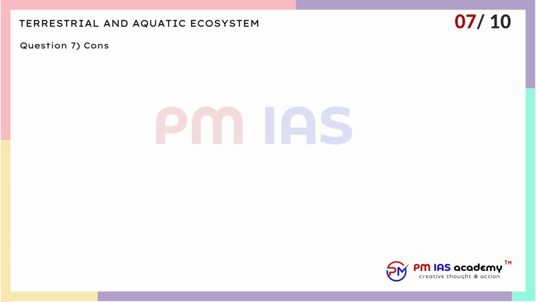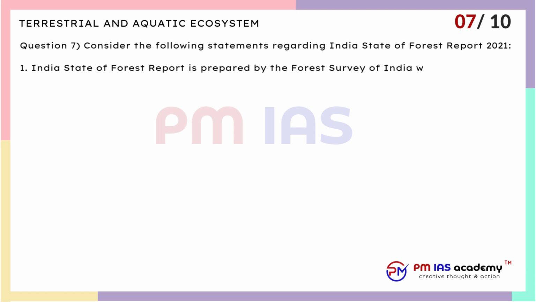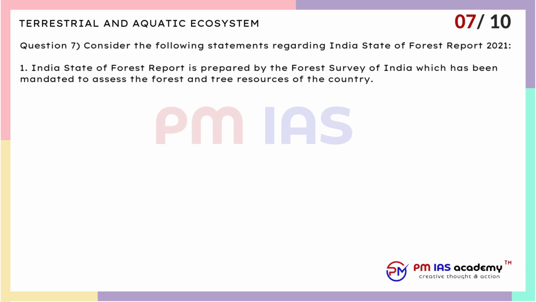Question 7. Consider the following statements regarding India State of Forest Report 2021. 1. India State of Forest Report is prepared by the Forest Survey of India, which has been mandated to assess the forest and tree resources of the country. 2. The total forest and tree cover of the country is 24.62% of the geographical area of the country. 3.